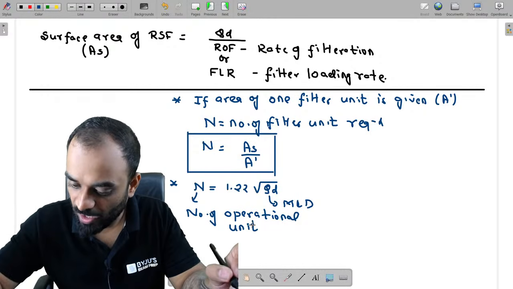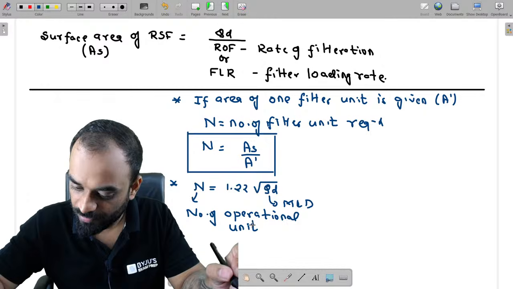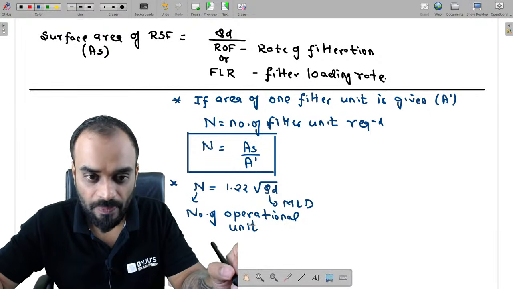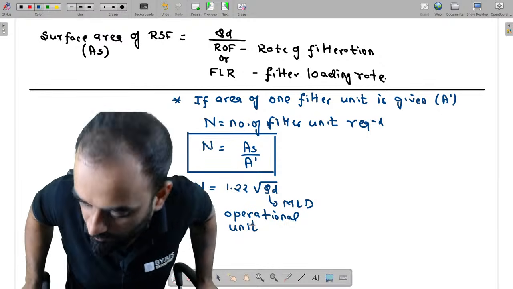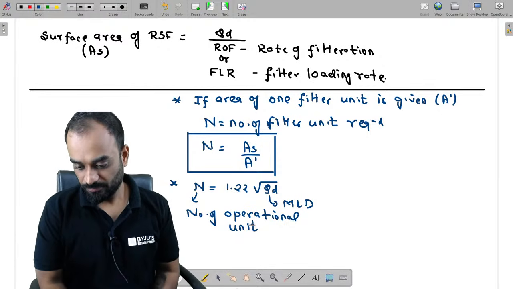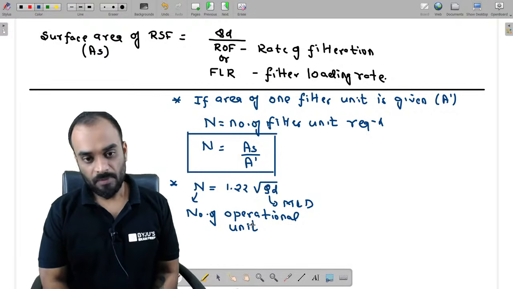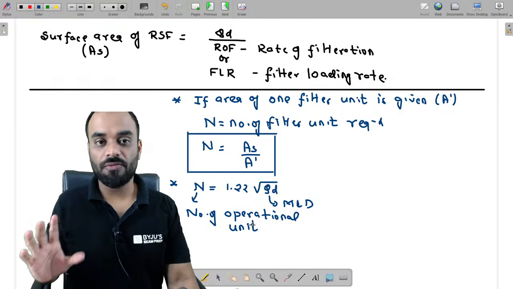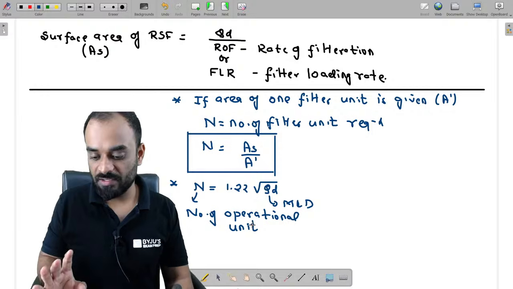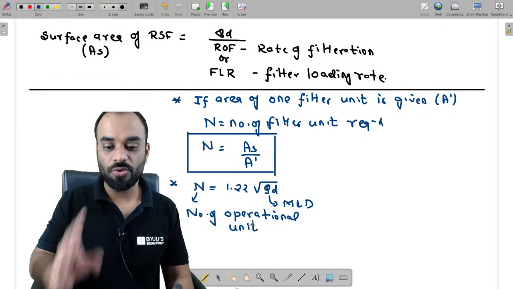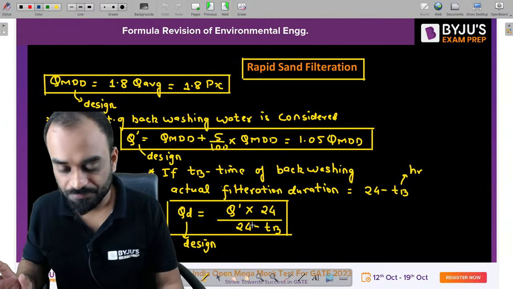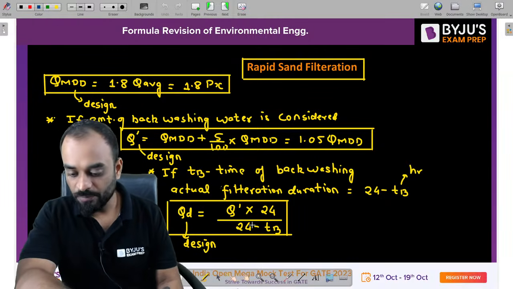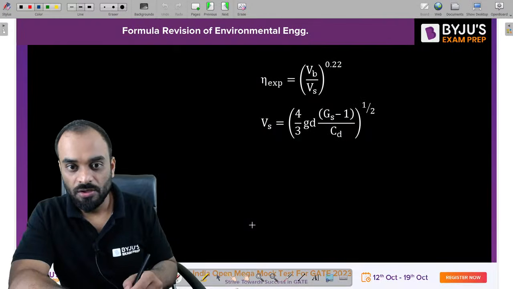Crystal clear guys? How we can find out the number of units in case of rapid sand filter? It is very easy. And what should be your design discharge? That is also easy, guys. We have already discussed what are the steps which you have to follow. Clear? Okay. So let's move to the next one, guys.